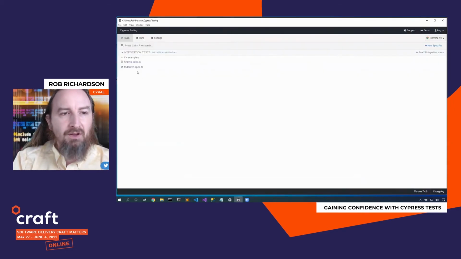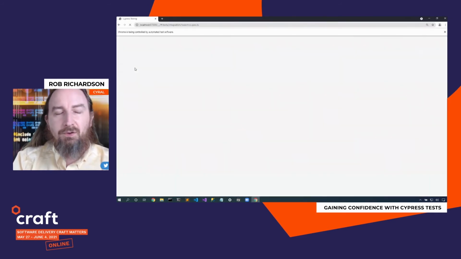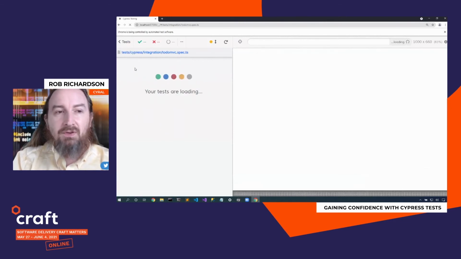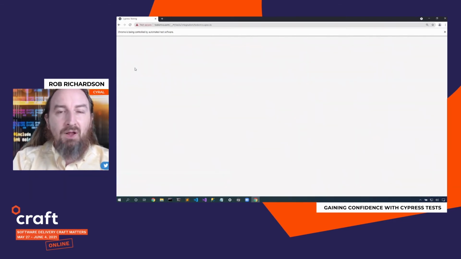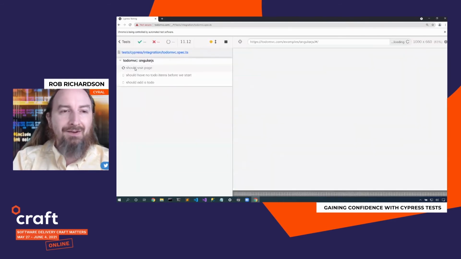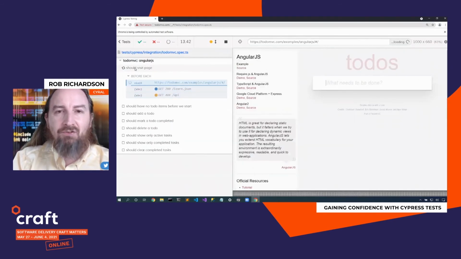So back in Cypress, if we launch this test, we can see it's going to do each of those steps. Now, first thing, it's going to load the site at the beginning of each test. Then it will be able to run those tests. Let me enter a new to-do. Let me validate that by entering the new to-do, I only have 1 left. Here's that TypeScript compile step.